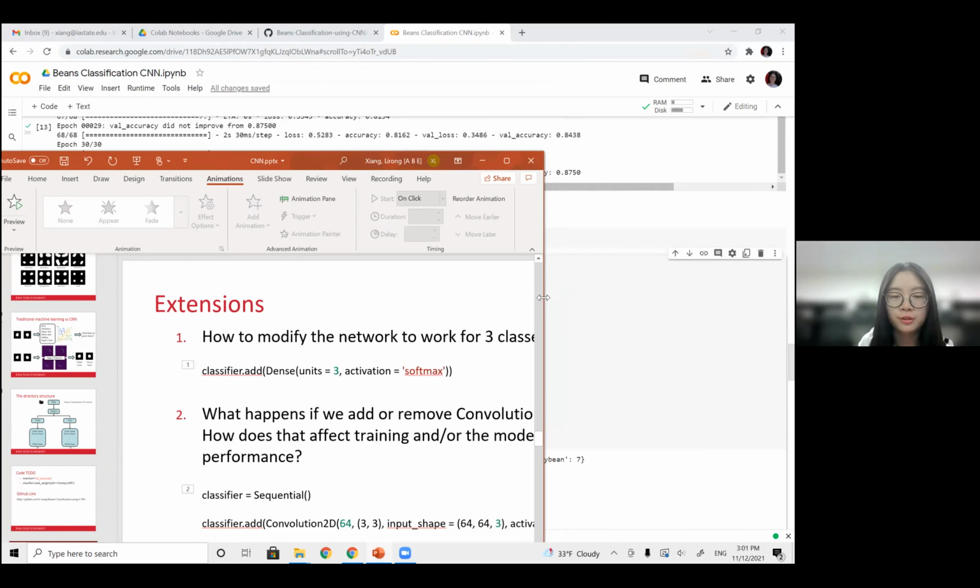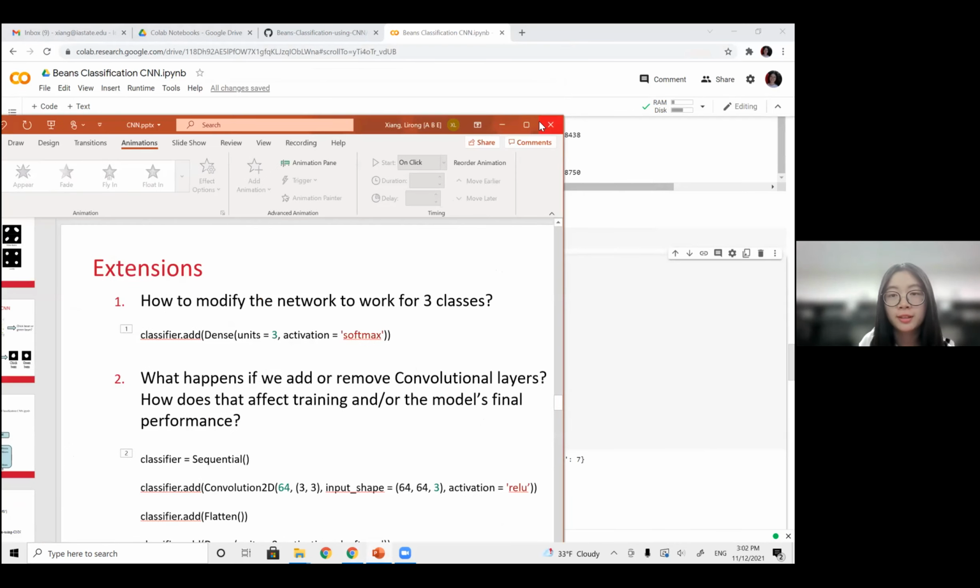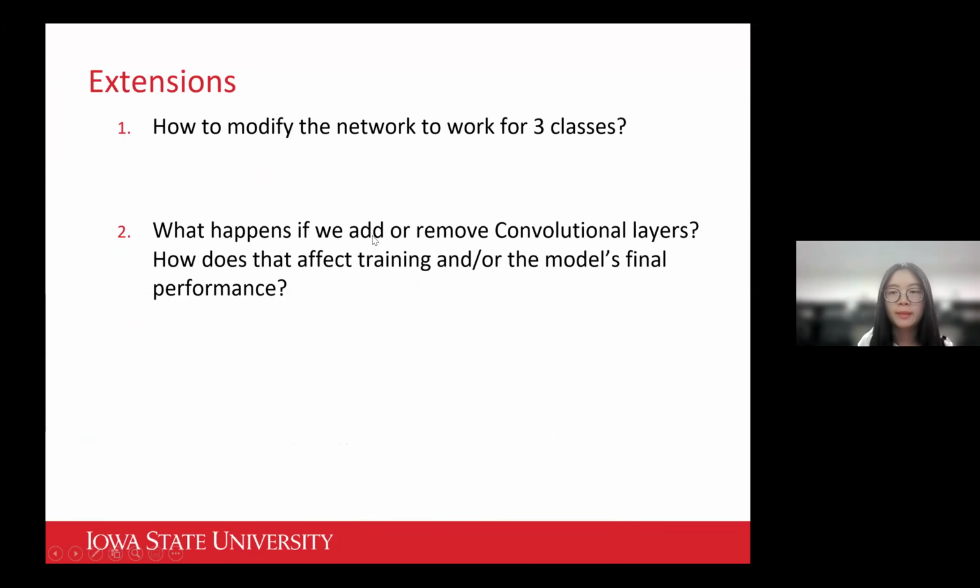Okay, I have two very simple questions here. The first is how do we modify the network to work for 3 classes? Think about what kind of parameters we need to change in the CNN model. And the second one is related to the number of convolutional layers. What will happen if we add or remove convolutional layers, and how does that affect the training or testing performance?